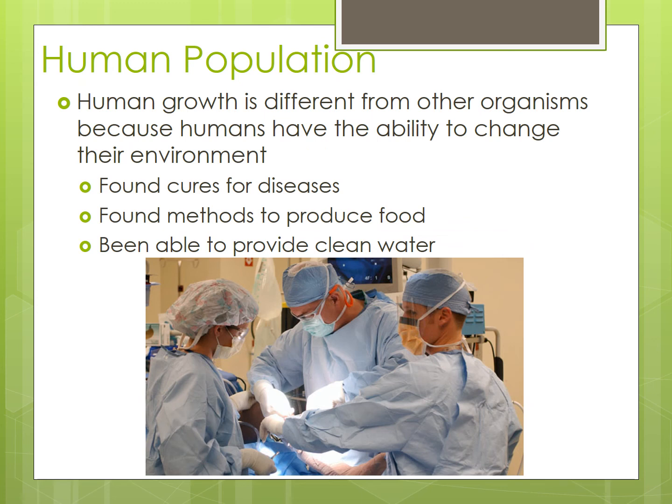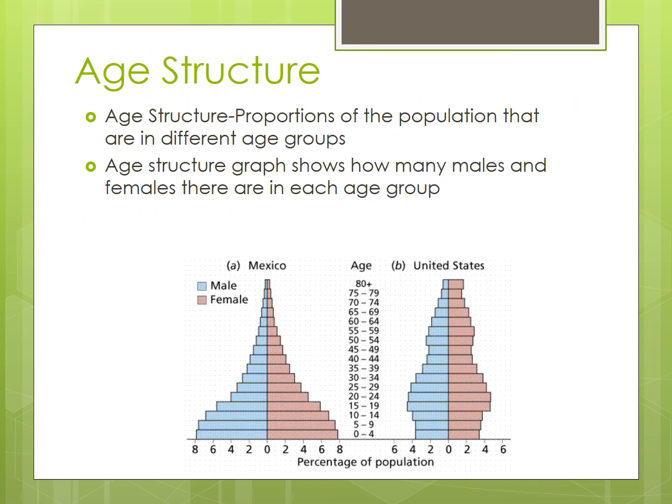Human population grows differently from other organisms because humans have the ability to change their environment. Like, we can find cures for diseases, right? We can find different ways to eat. We can have clean water. Animals don't get the opportunity. We are pretty much the most intelligent animal creature on this earth. We have the ability to build what we want to build. We have the ability to cure what we want to cure. Animals just can't get up and say, you know what, go eat from this tree and you'll live longer. They don't. They run out in front of a car and they die. Us, we have common sense and we look, oh, there's a car.